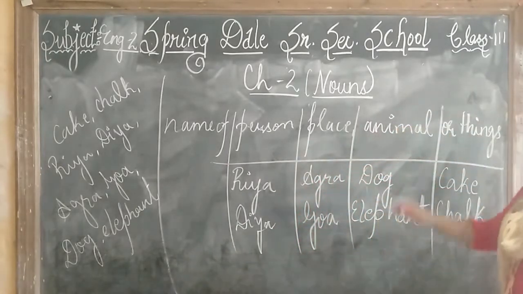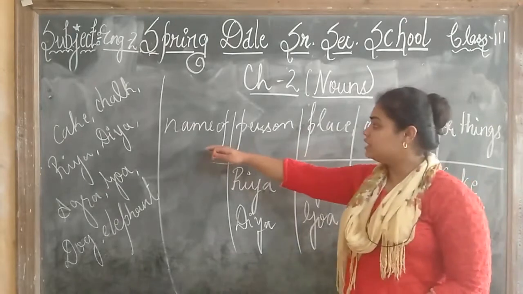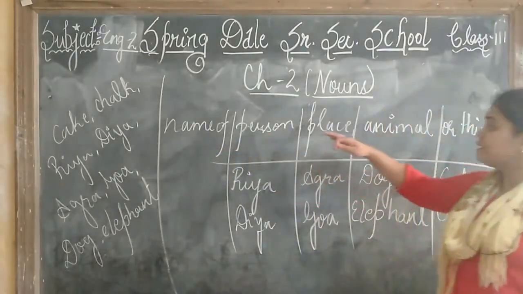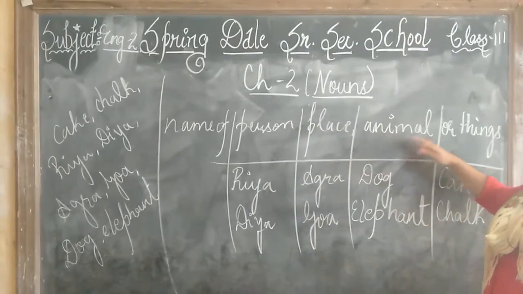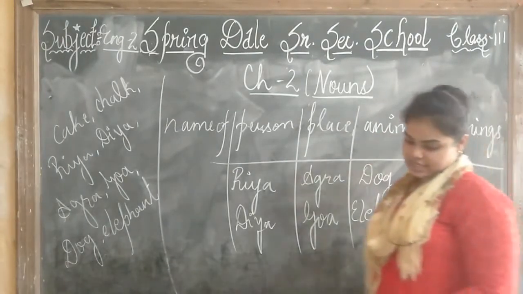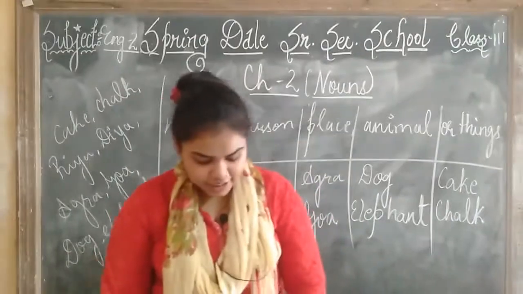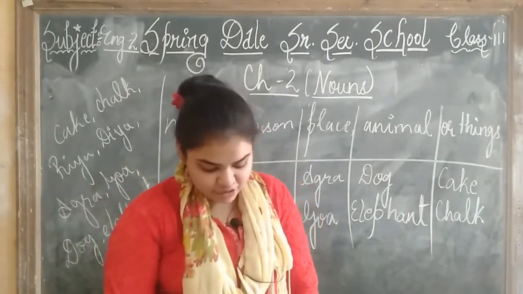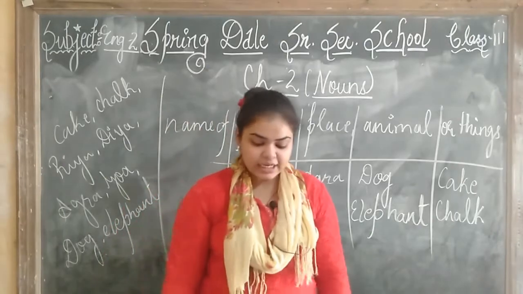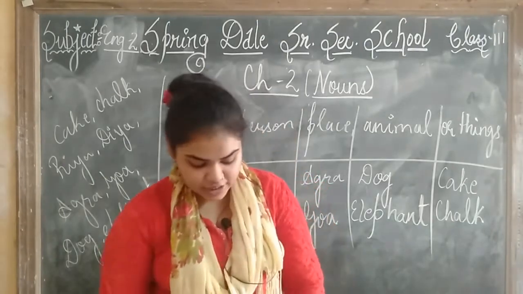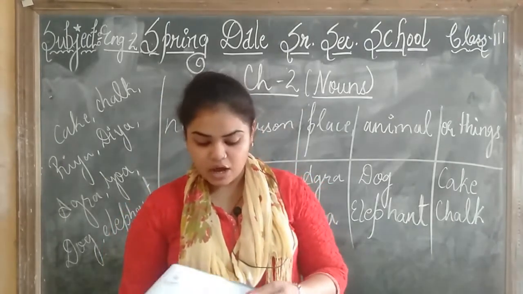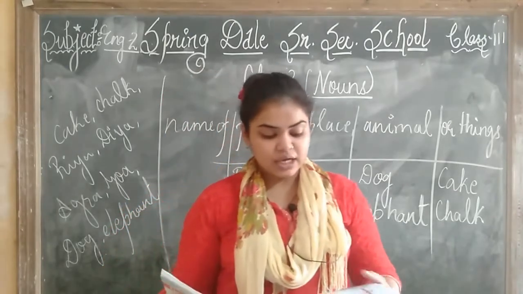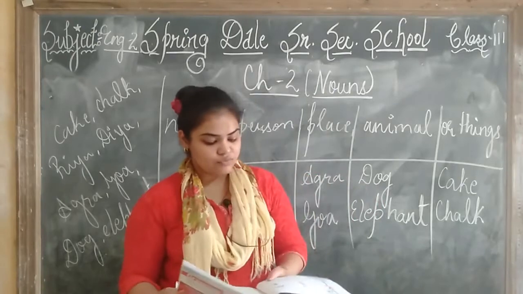So children, what is a noun? Nouns are the naming words. Whose name? Person's name, place name, animal's name or thing's name. So children, in your textbook on page number 14, you have exercise 1. Underline the noun in the following sentences.